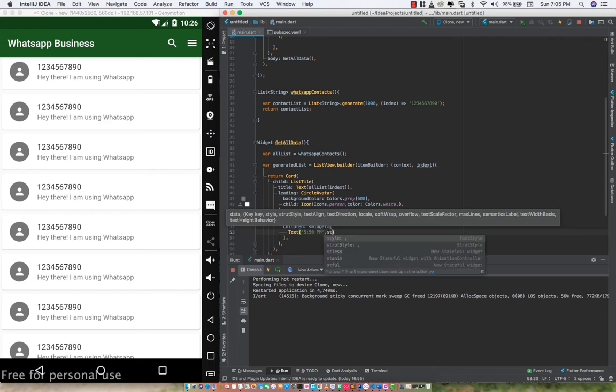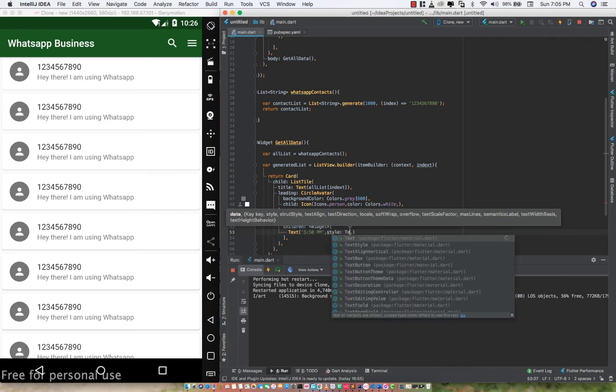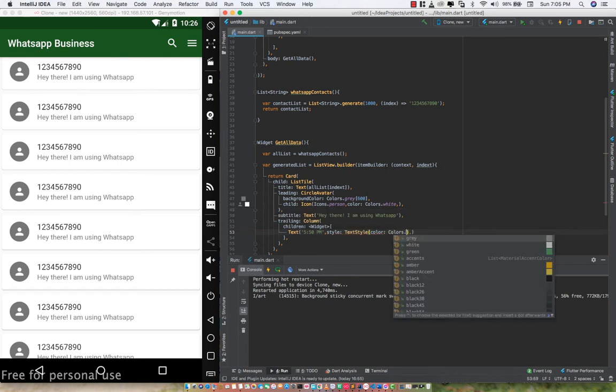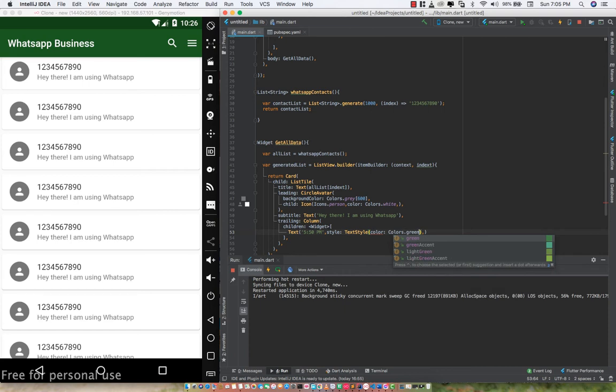And I'll specify the text style of this, and I'm going to work with a color. So that is going to be Colors.green, right? That is awesome, and I can say the shade is going to be 900 as well. So apart from that, let's add a container.